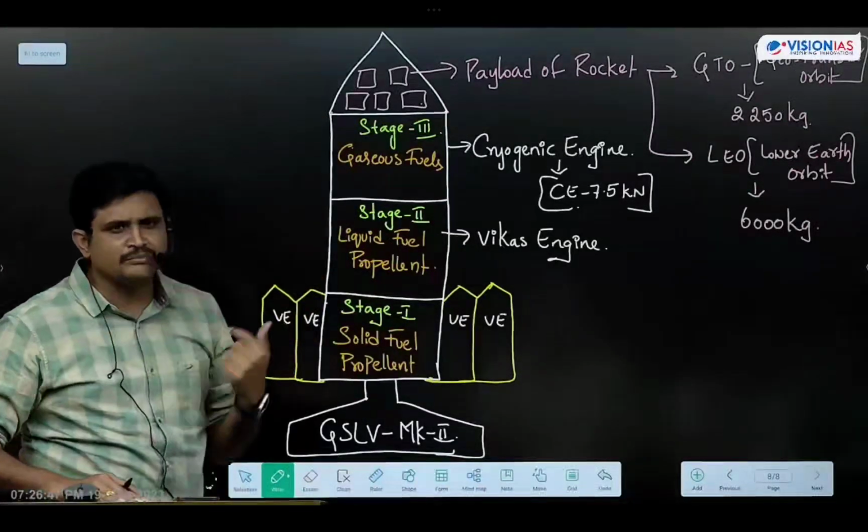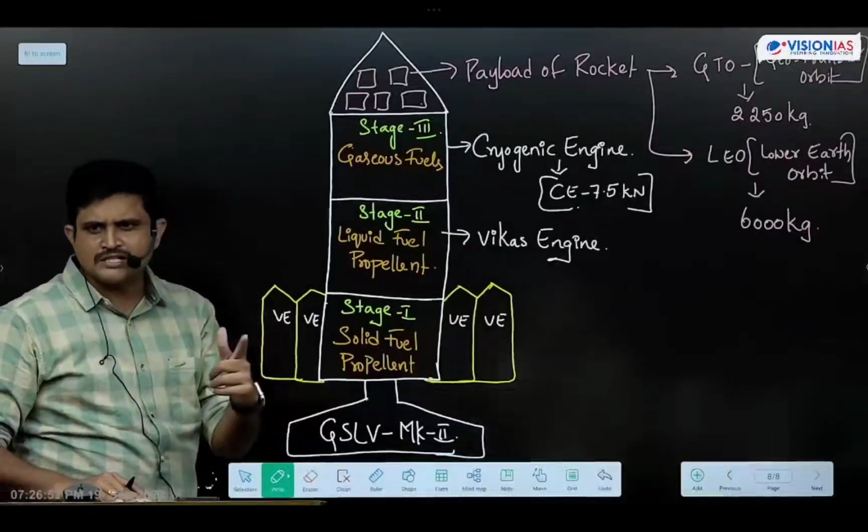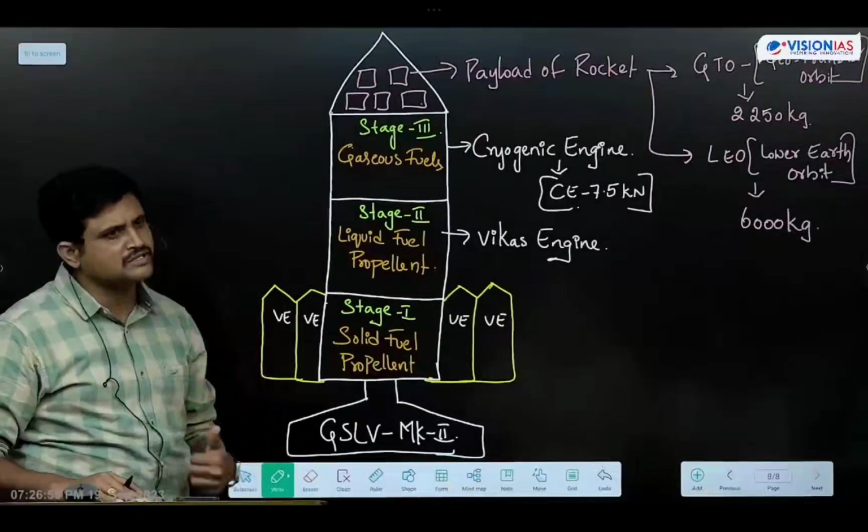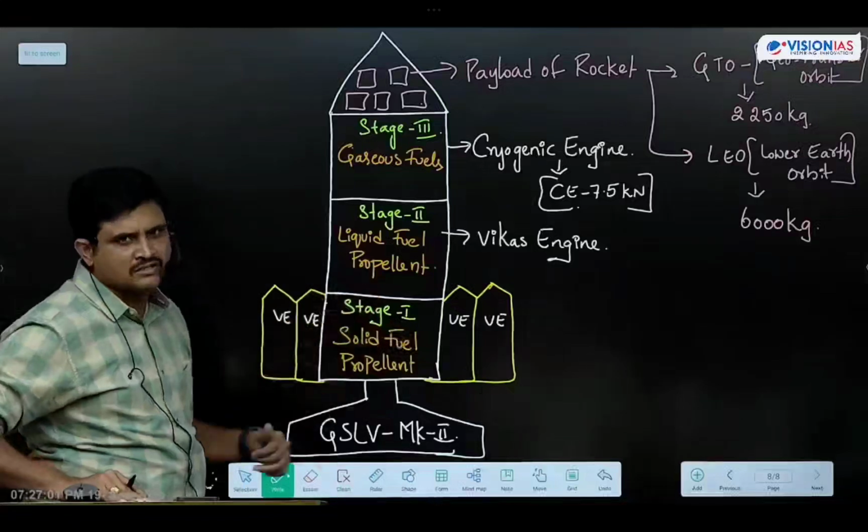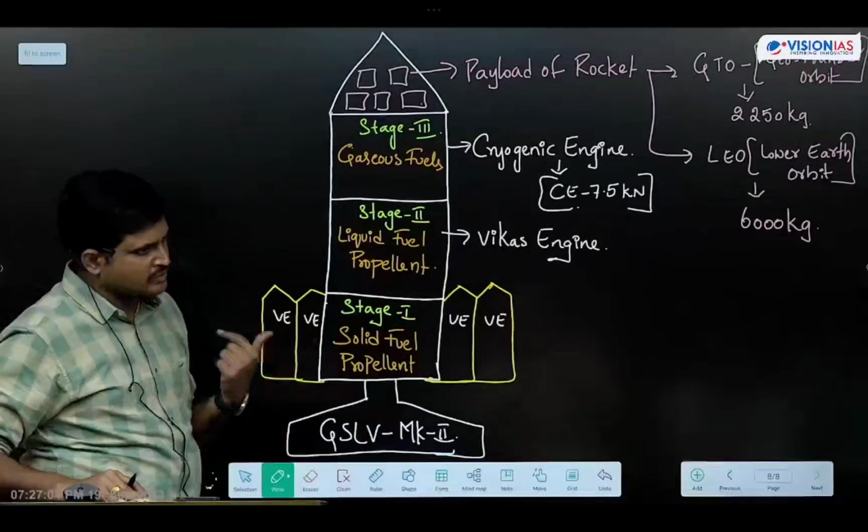So I told you that initially I am making you familiar with all the specifications of rocket systems. Once that has been done, I will give you the interlinking. First you have to understand this, then only you can understand the remaining things. Why are solids used only in the first stage? Why are liquids used only in the second stage? Like that. Okay, this is what GSLV rocket has.